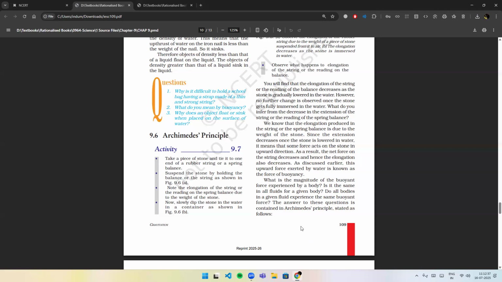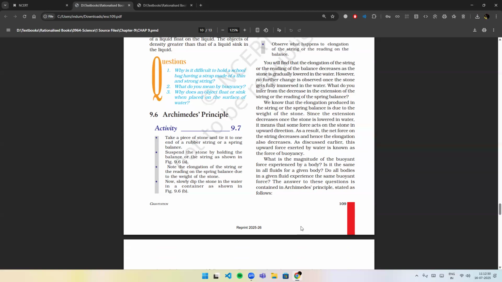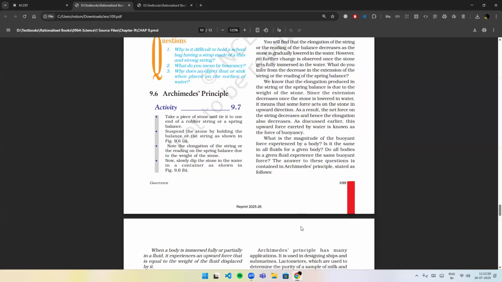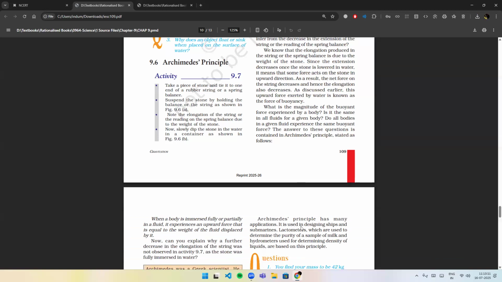What do you infer from the decrease in the extension of the string or the reading of the spring balance? We know that the elongation produced in the string or the spring balance is due to the weight of the stone. Since the extension decreases once the stone is lowered in water, it means that some force acts on the stone in upward direction. As a result, the net force on the string decreases and hence the elongation also decreases. As discussed earlier, this upward force exerted by water is known as the force of buoyancy.